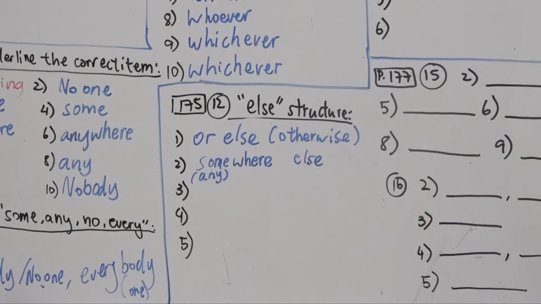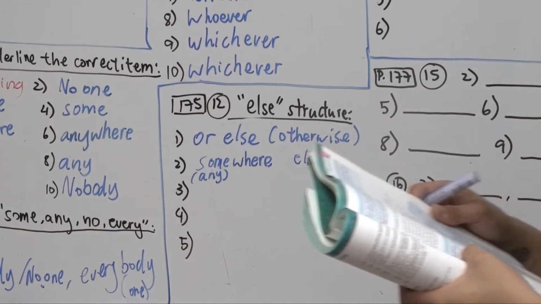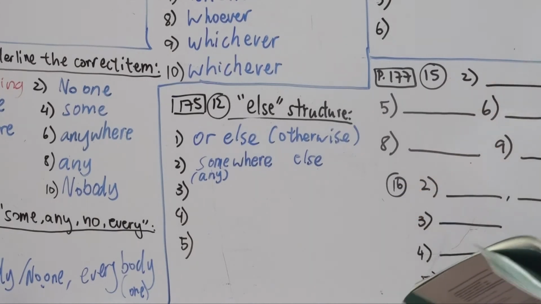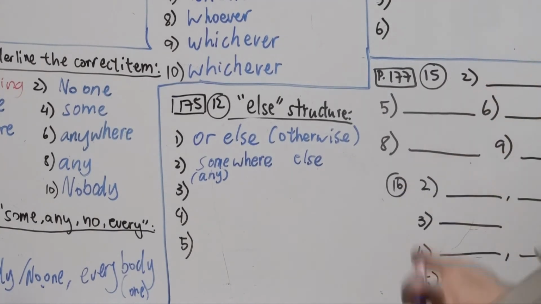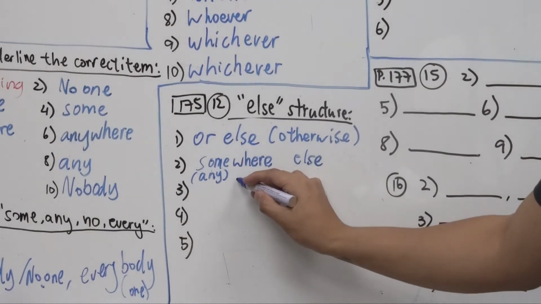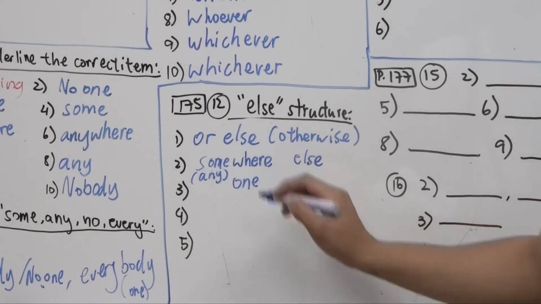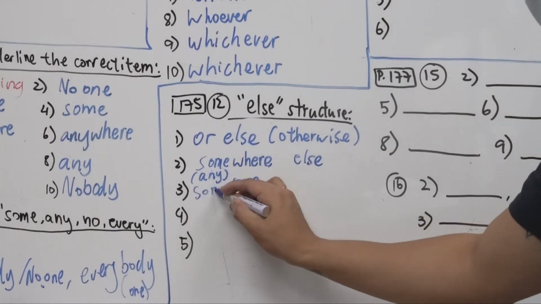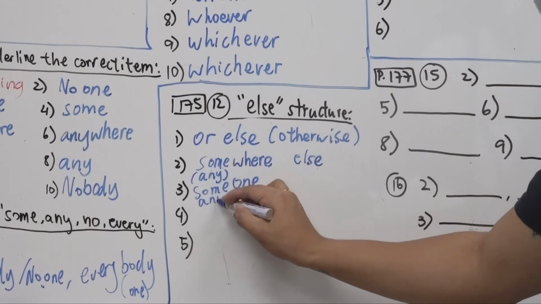Alright, number three. She wasn't in the bank when they robbed it. You'd better ask blank. We're talking about a person, right? So she wasn't. You have to ask another person. So another person is, what do you think? One, right? You have to ask someone, right? Or anyone.